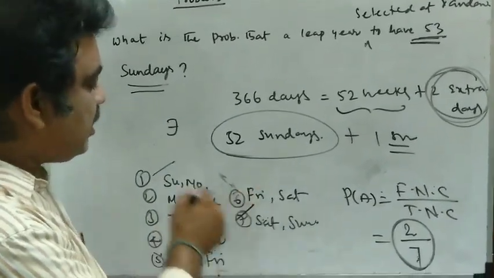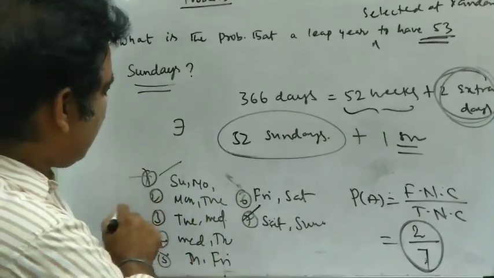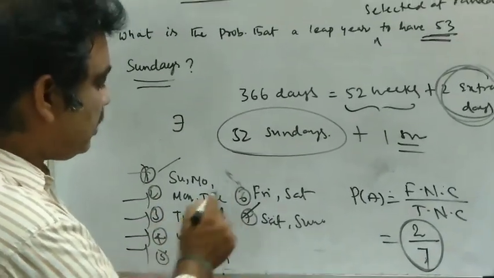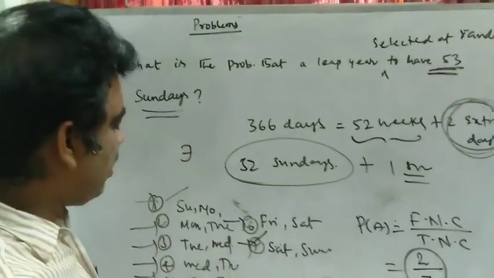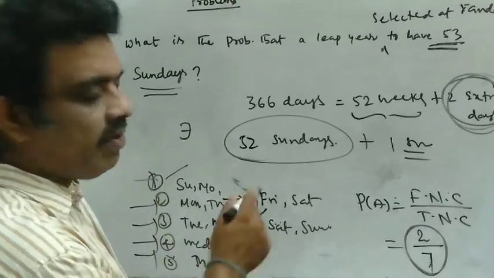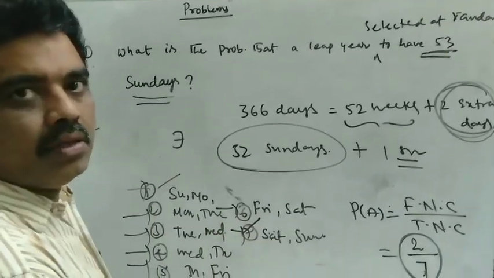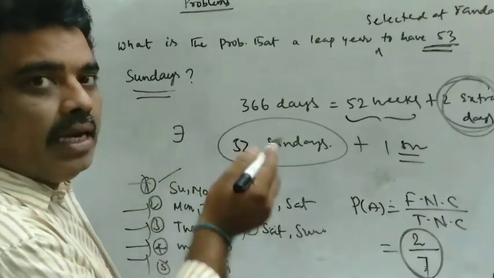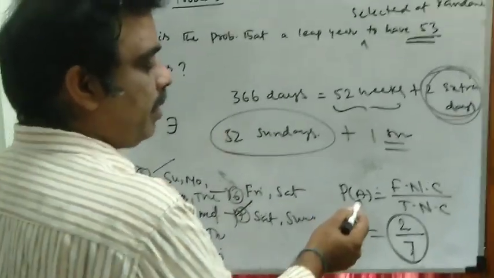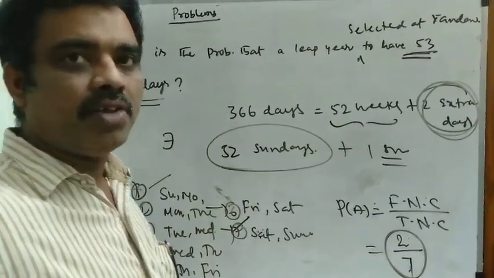Equally likely means all 7 cases have the same chance, the same possibility. And total outcomes are 7. So by the classical definition, we write favorable number of cases by total number of cases.